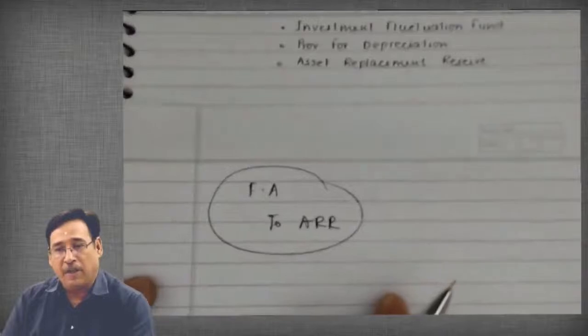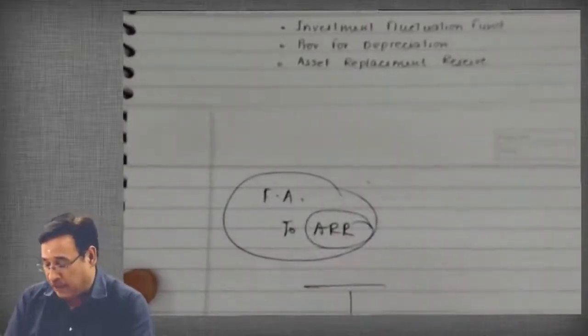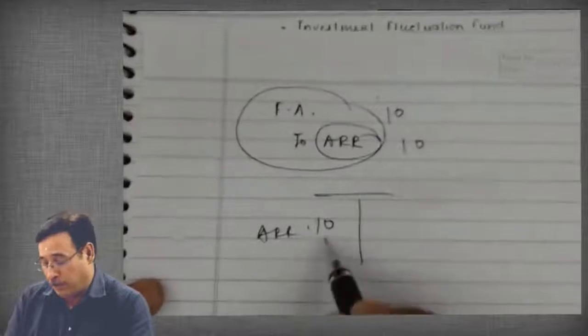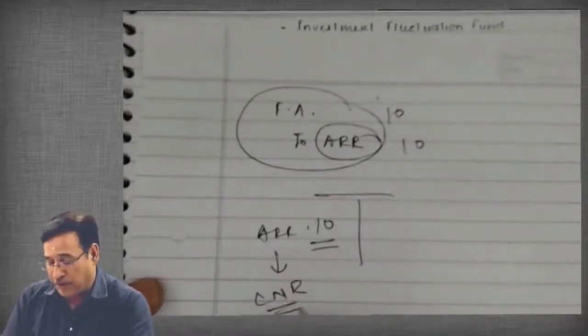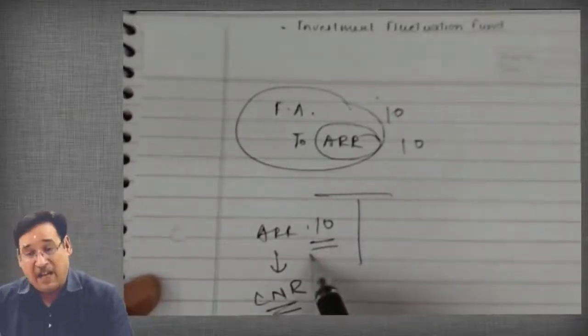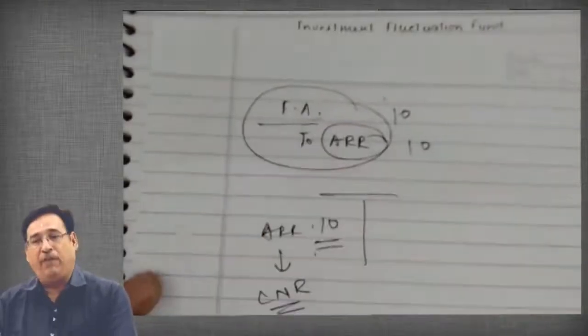Let us say the appreciation is worth ₹10. It will appear in the balance sheet. Revaluation reserves are also a capital nature reserve, but the problem is that this is again not realized in cash because we are not receiving any cash.